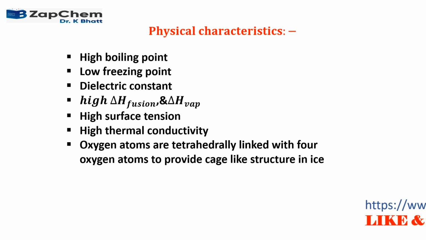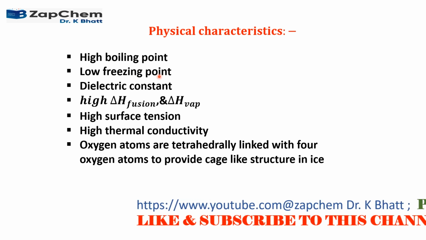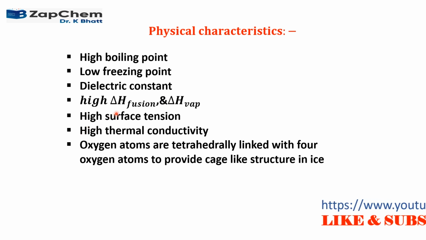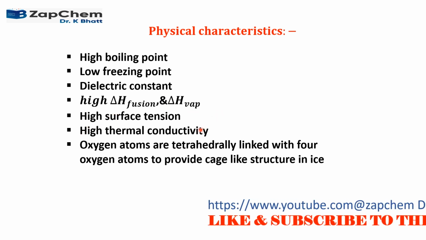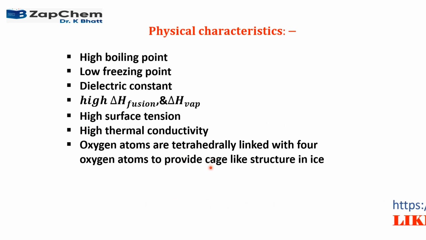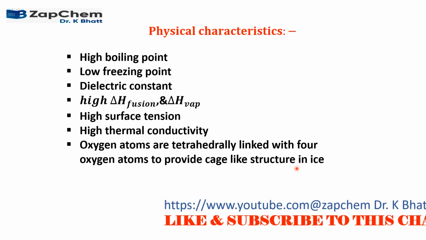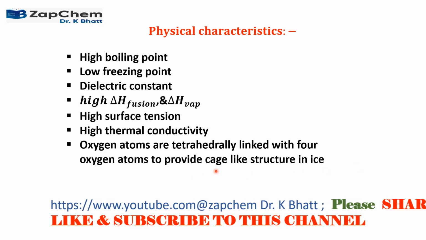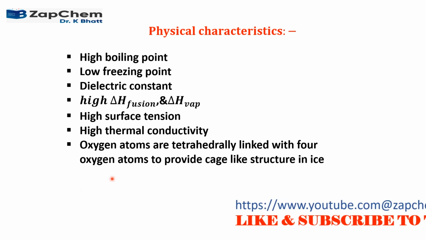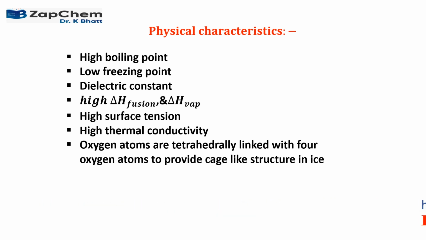And again, the same thing is clarified: it has a high boiling point, low freezing point, high dielectric constant, high heat of fusion and heat of vaporization, high surface tension, and greater thermal conductivity. It is available to us in the solid state, which is known as ice. It has a cage-like structure. Oxygen atoms are tetrahedrally linked with four oxygen atoms to provide a cage-like structure in ice.